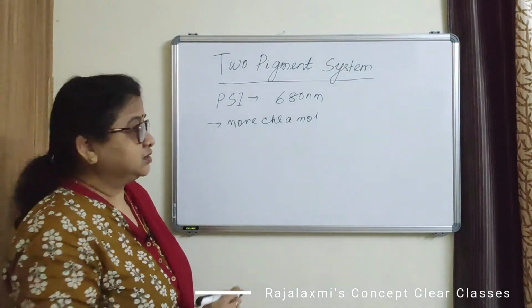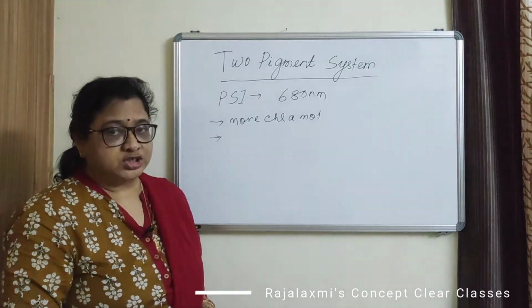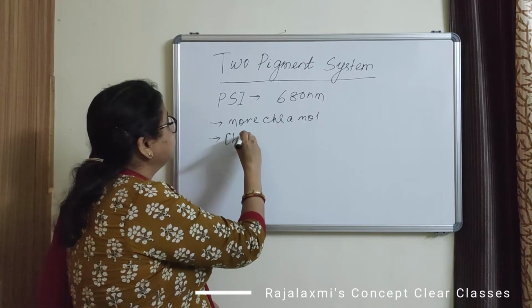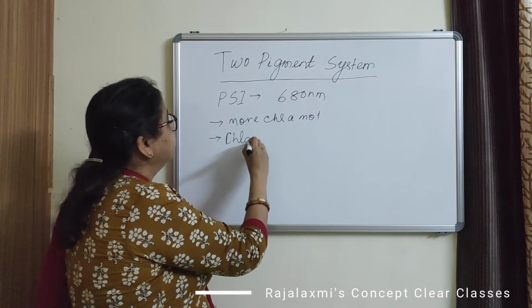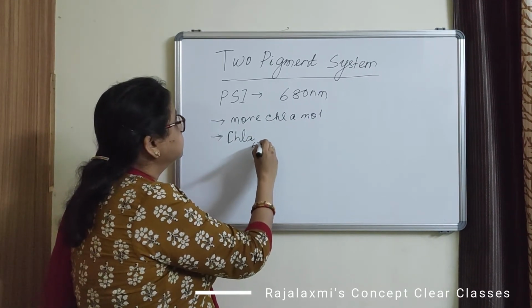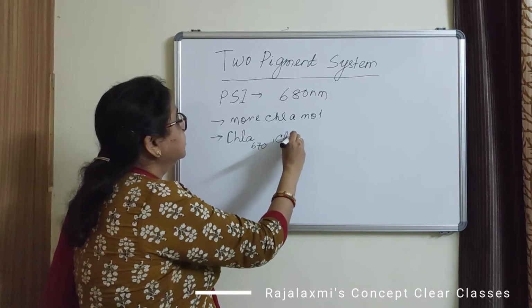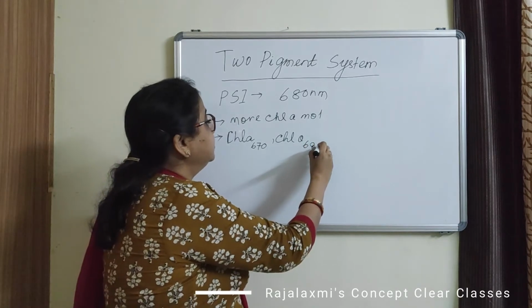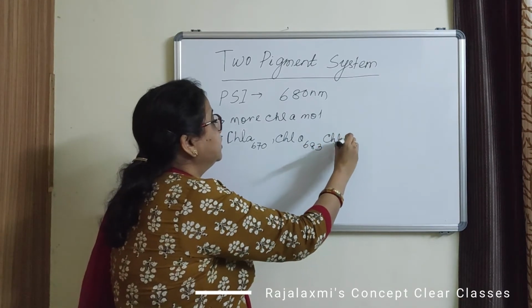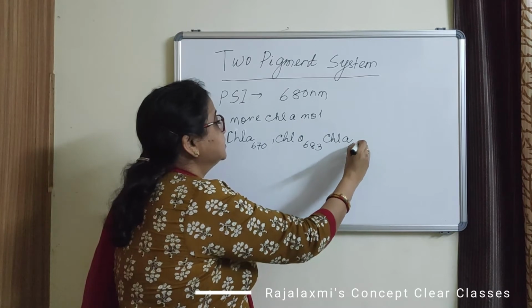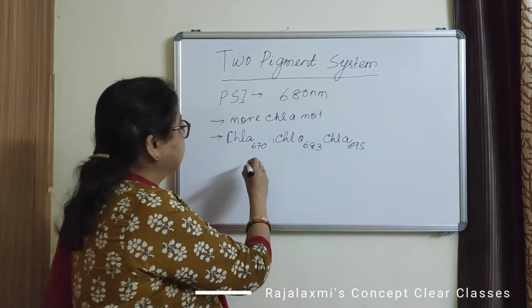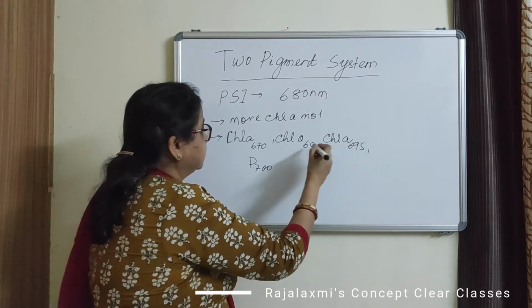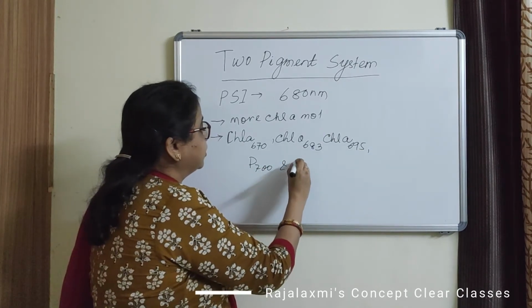The important pigments of photosystem 1 are chlorophyll a 670, then chlorophyll a 683, chlorophyll a 695, then P700 and carotenoids.